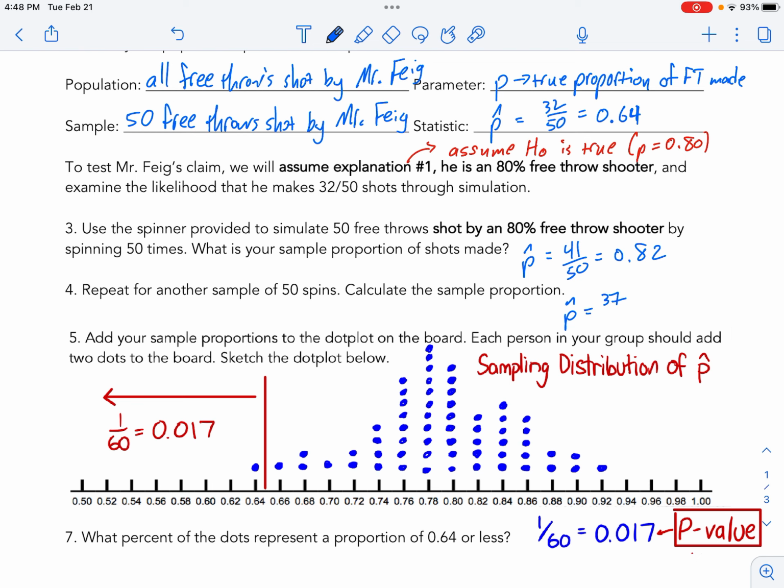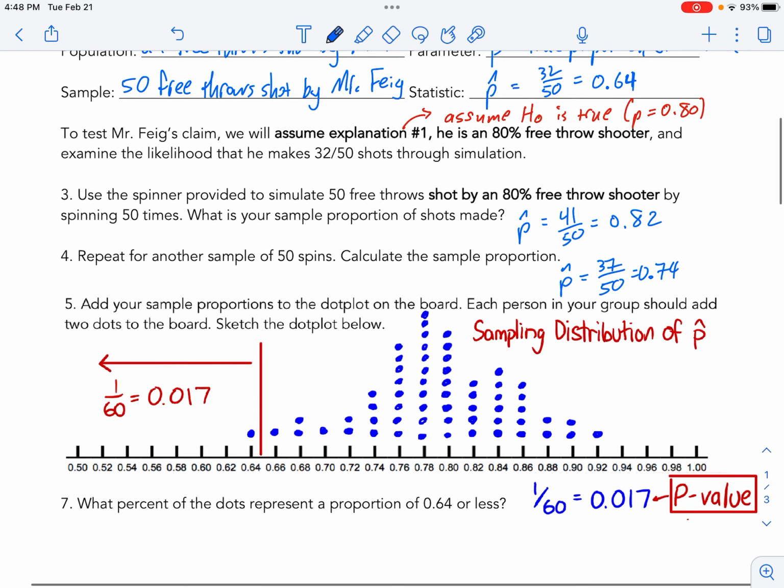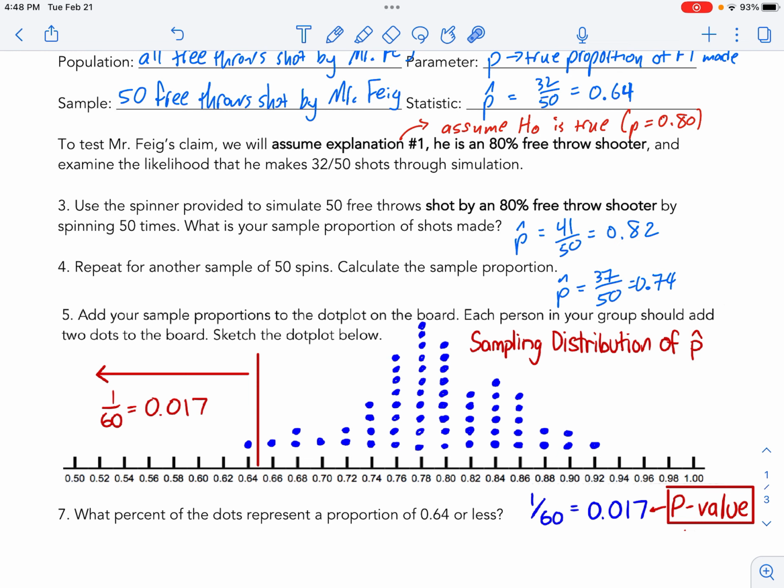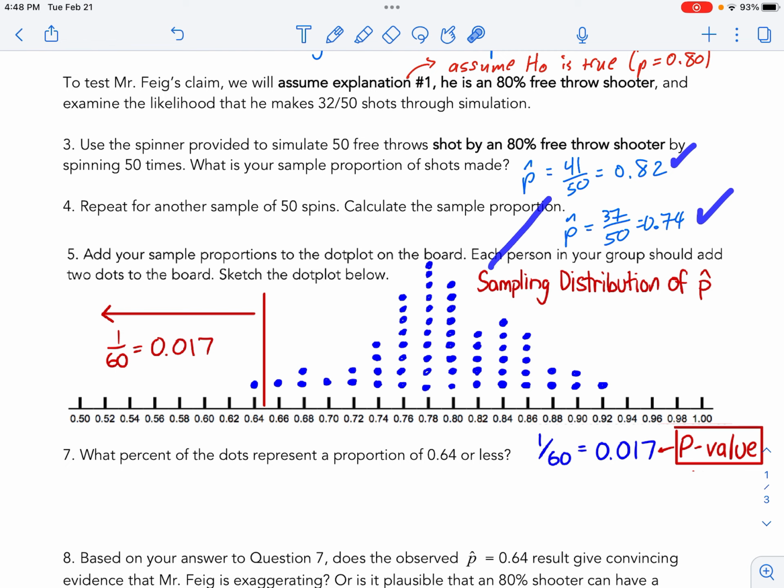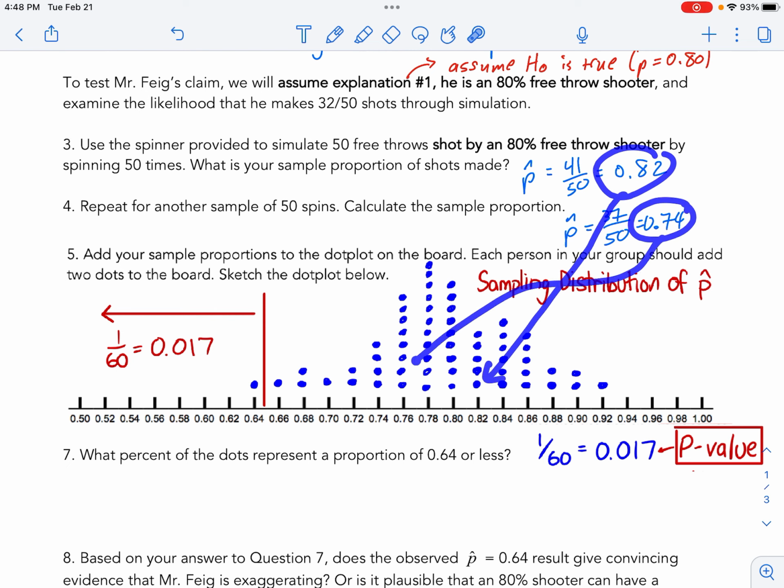This time you only got 37 out of 50, and that would be 74%. And we were going to take time. You were each going to have one or two results. Then I was going to have you go to the board like we've done many times, and put your two dots. So 82%, you put your dot right there. 74%, you put your dot right there. And we were going to get the sampling distribution like we've done many times on the board.